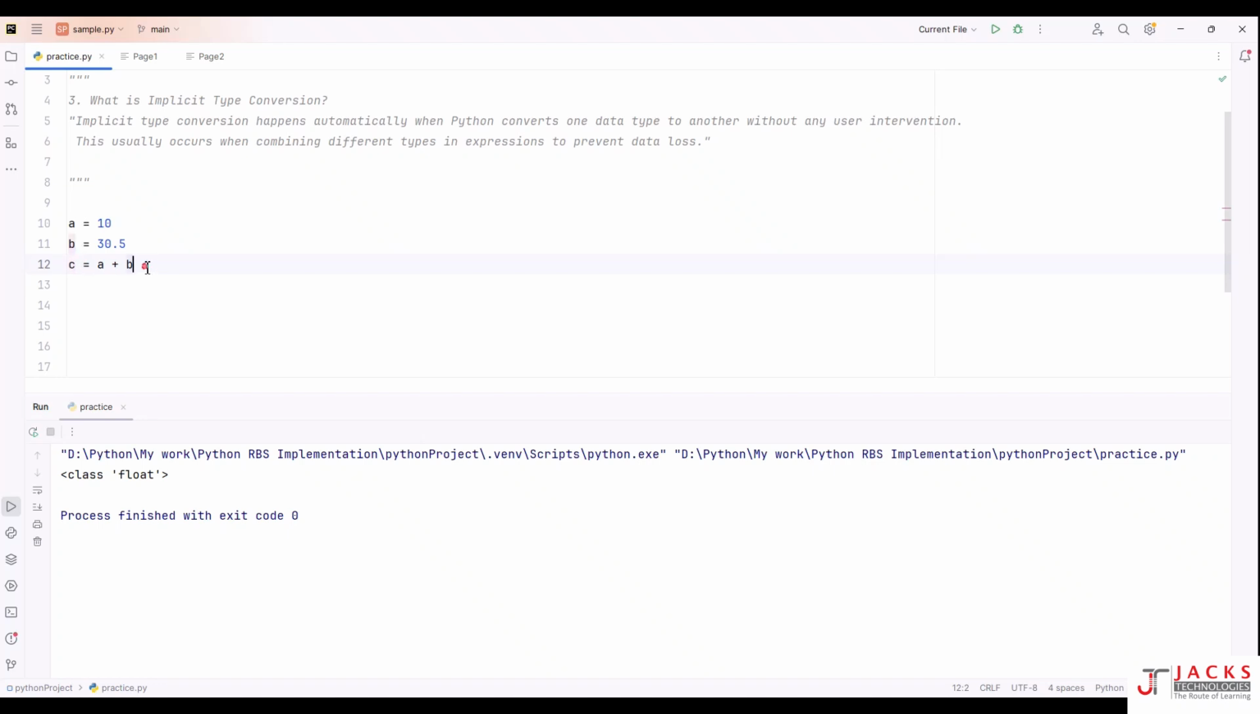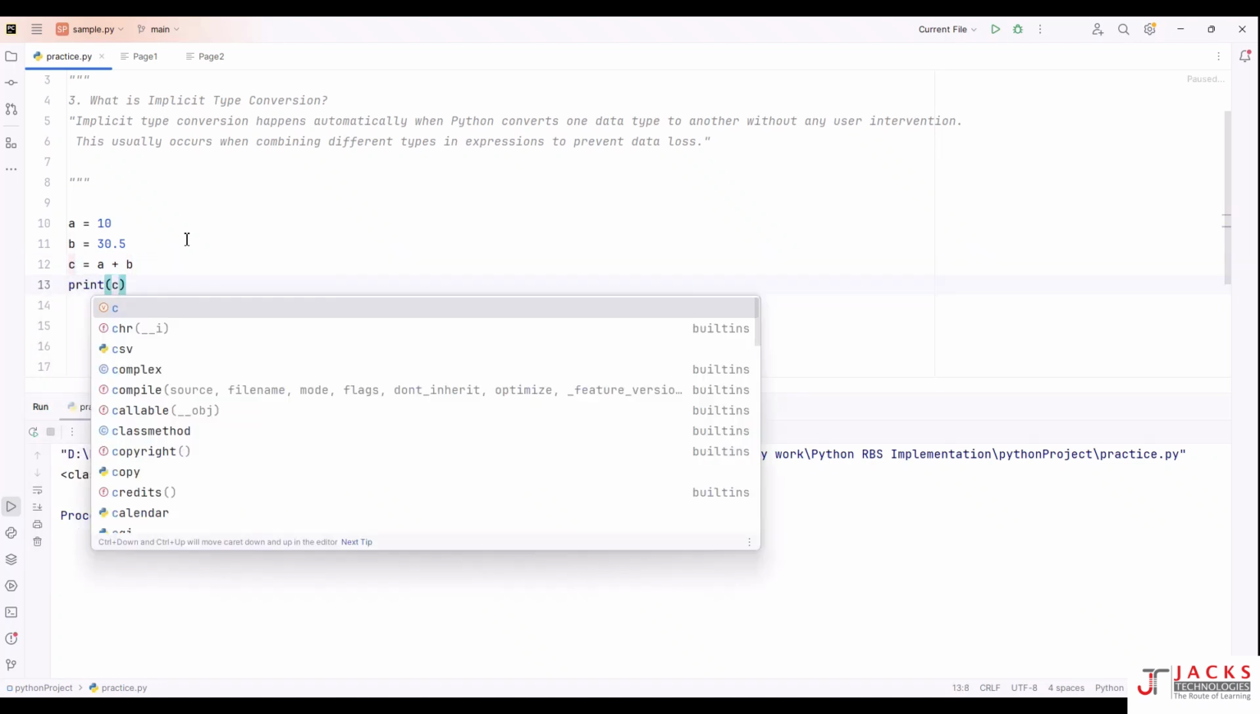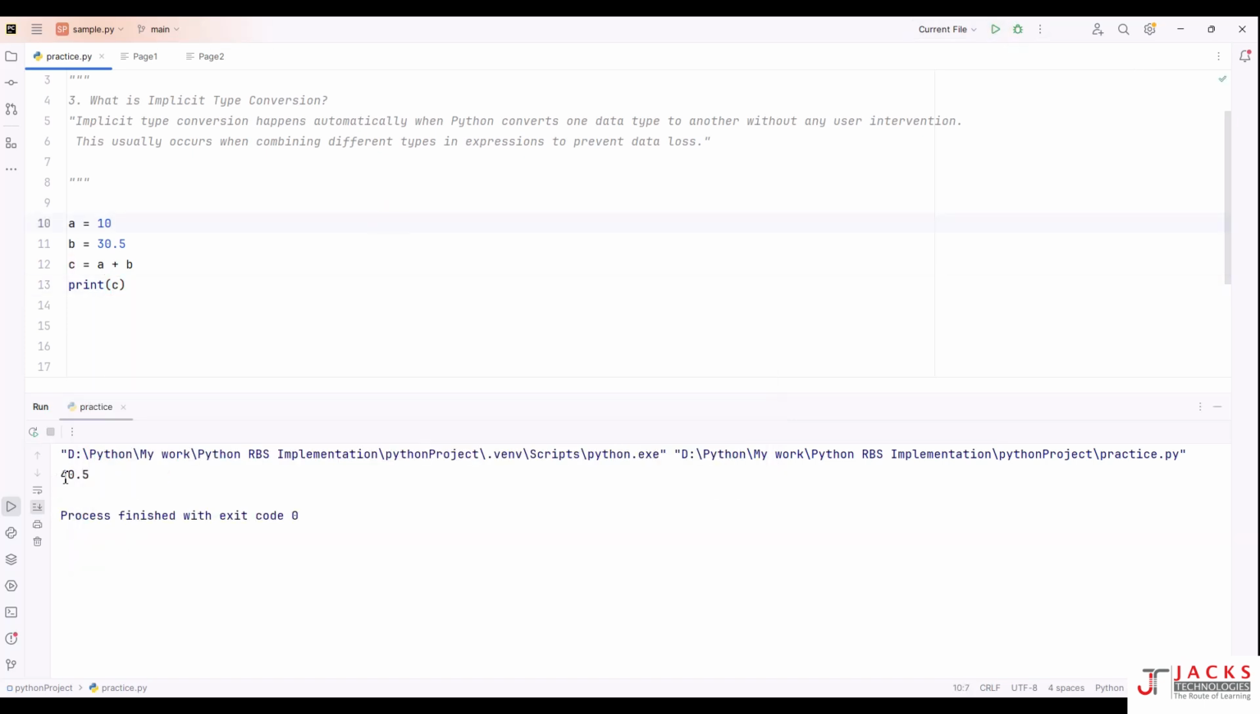What is the type of C? Let's see. Now I am printing this. So when I run this, I got the result as 40.5. So this C is the float type, but I have taken the integer type and float type and I have combined these two values, which means I have added these two values. I got the result as 40.5.